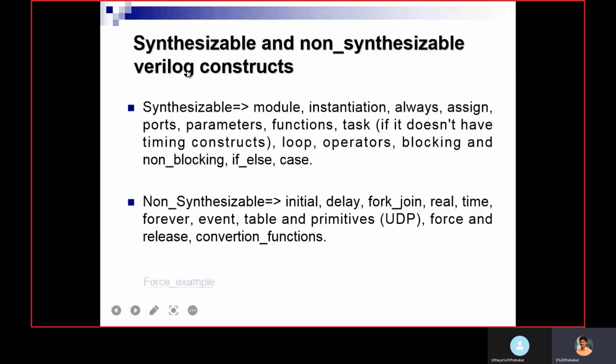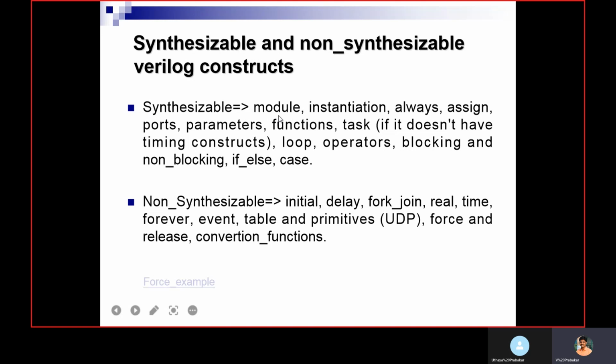Now here I mentioned a few synthesizable and non-synthesizable Verilog constructs. Synthesizable means it can be converted into a gate level netlist. Then that will be mapped to an FPGA or ASIC, so it's going to be implemented as real hardware.